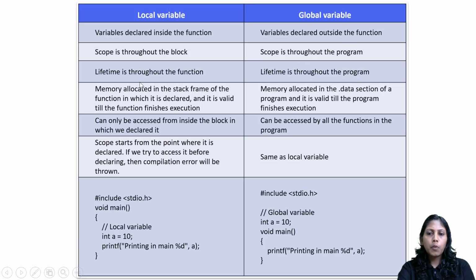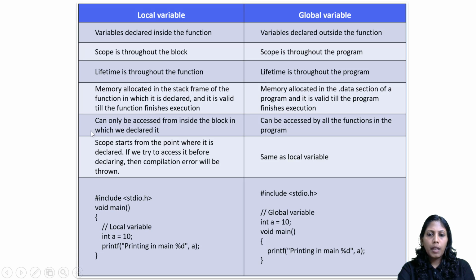All right. So for a local variable, memory is allocated in the stack frame of the function in which it is declared, and it is valid till the function finishes execution. So maybe in the coming sessions, we'll discuss what a stack is, and why we keep some data variables in the stack. So we'll come to that. By then it will be clear.